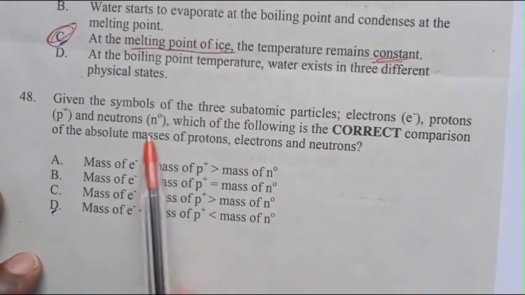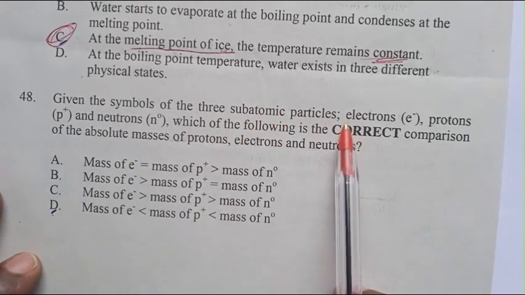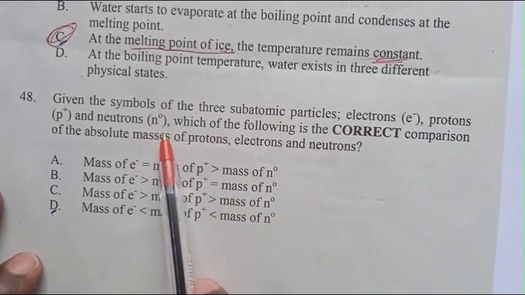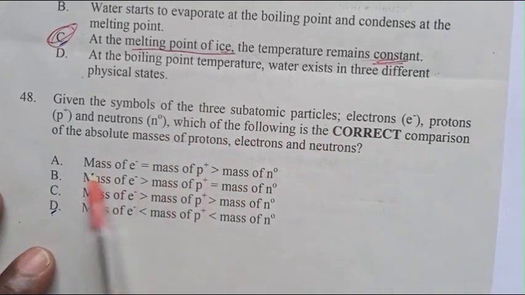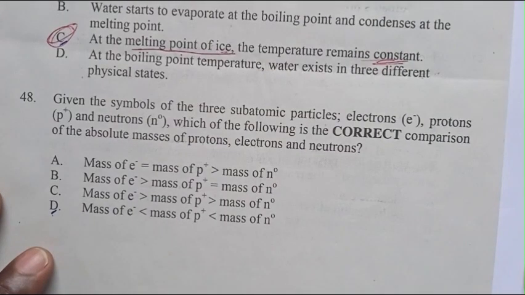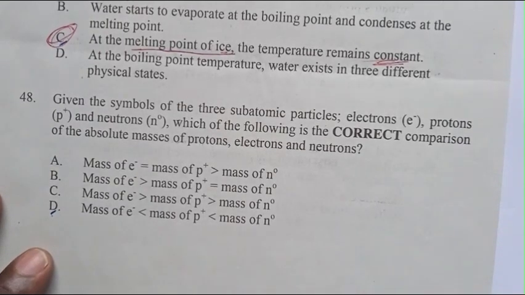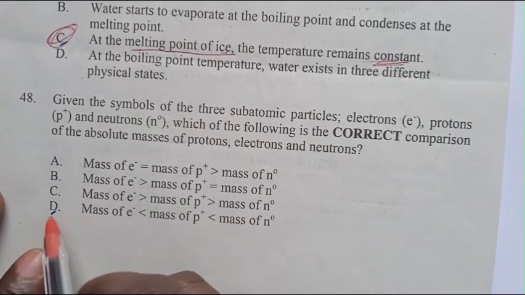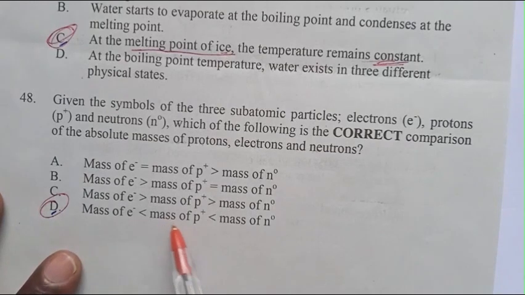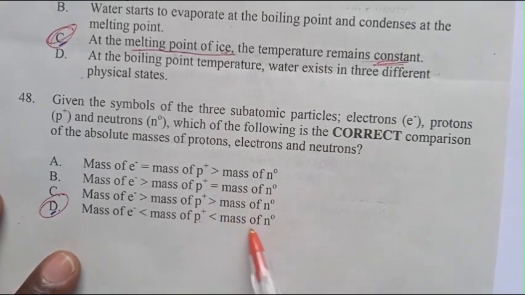Question number 48. Given the symbols of 3 subatomic particles, electrons, protons, and neutrons, which of the following is the correct comparison of the absolute mass of proton, electron, and neutron? Comparison of masses. The mass of electron is less than the mass of proton, which is less than the mass of neutron.